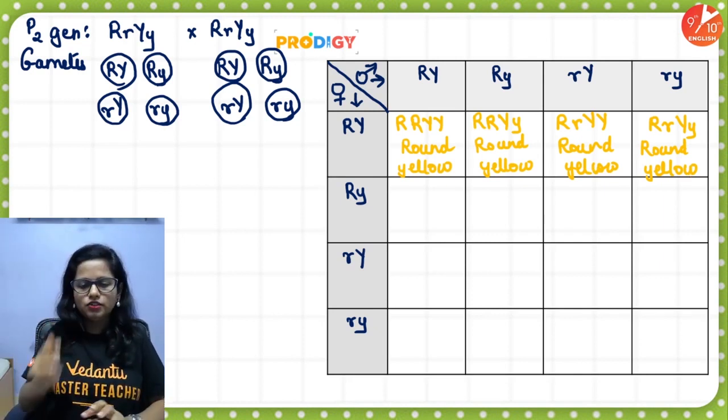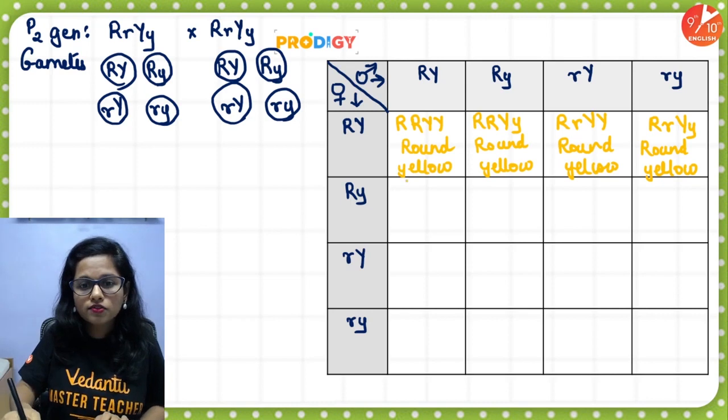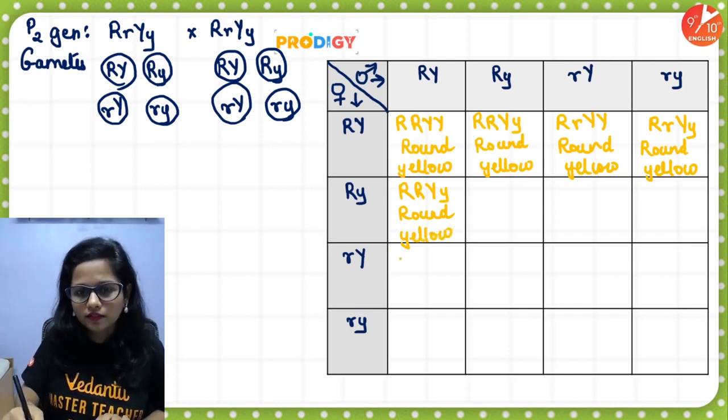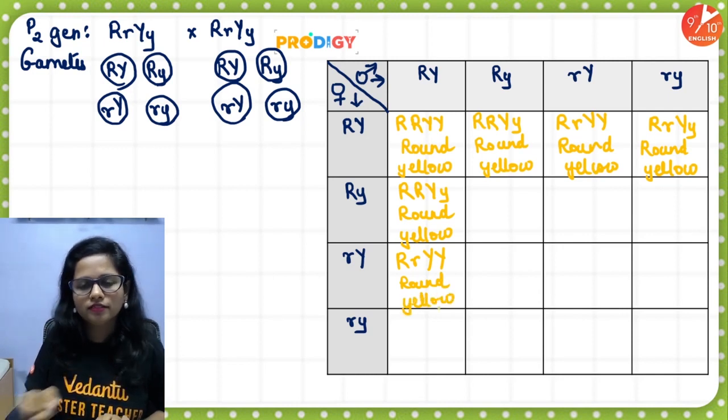Chalo, let's fill in the other boxes. Capital R, capital R, capital Y, small y. Again, round, yellow. Okay. Then, capital R, small r, capital Y, capital Y. Round, yellow, again.